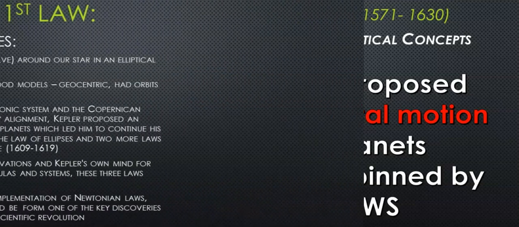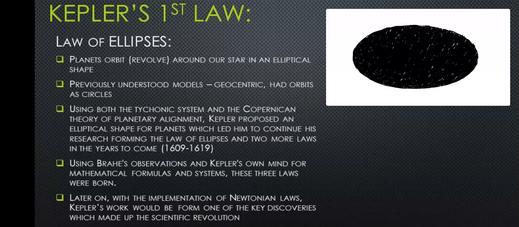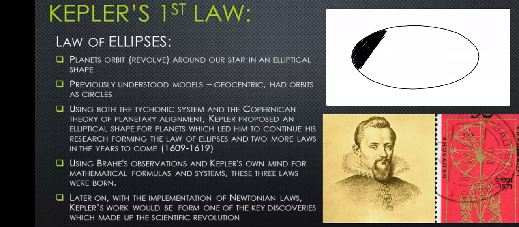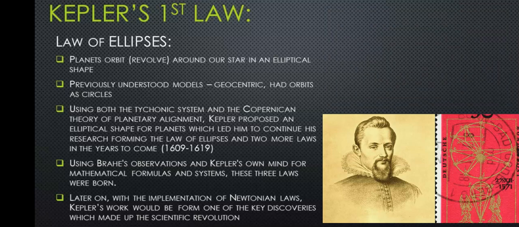So Kepler's first law out of 3, the first one he formulated and published in 1609, was called the law of ellipses. Now, an ellipse is a flattened or squashed circle, and previously understood through the geocentric model that was put forward by Ptolemy in ancient Greece over 2,000 years ago was that the Earth was in the center of our known solar system and everything else revolves around it. Very rudimentary and just purely observational theory formed from these people, and it stuck for a very long time, for centuries,